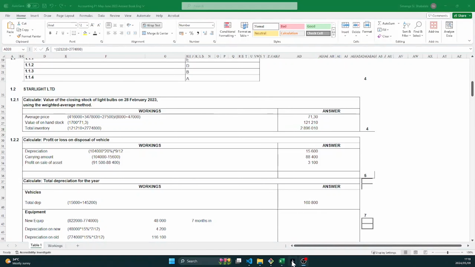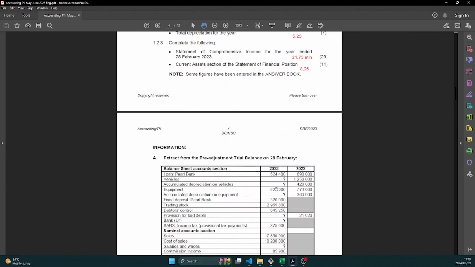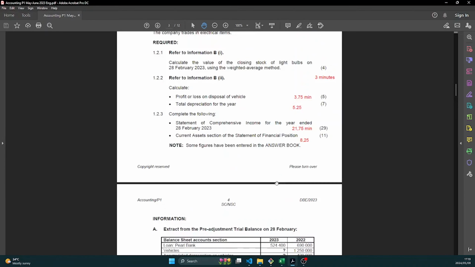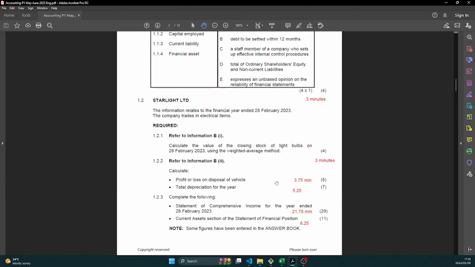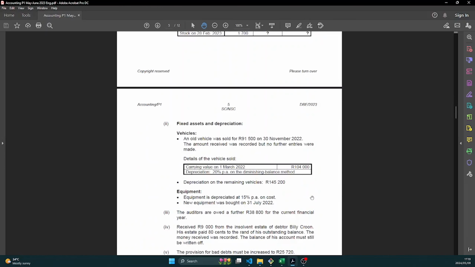Okay, so now we move on to the next question. What do they say here? They say we should calculate profit on sale on disposal of vehicles, and for that we should refer to B2. Okay, let's go to B2 and see what we have there.